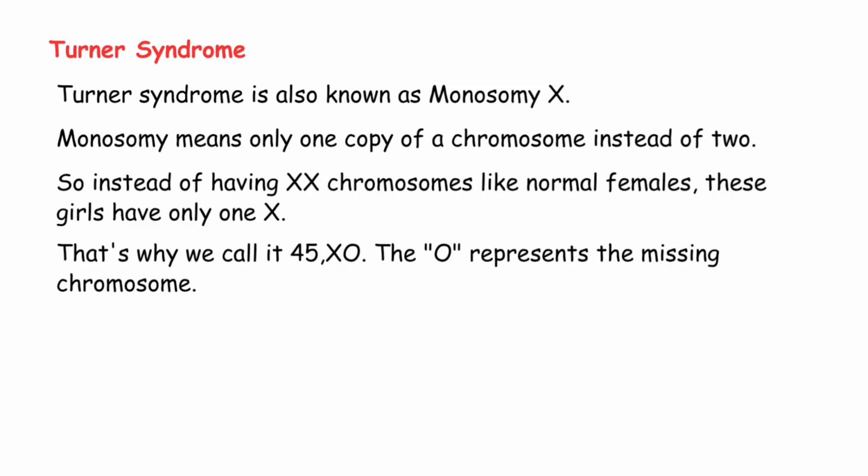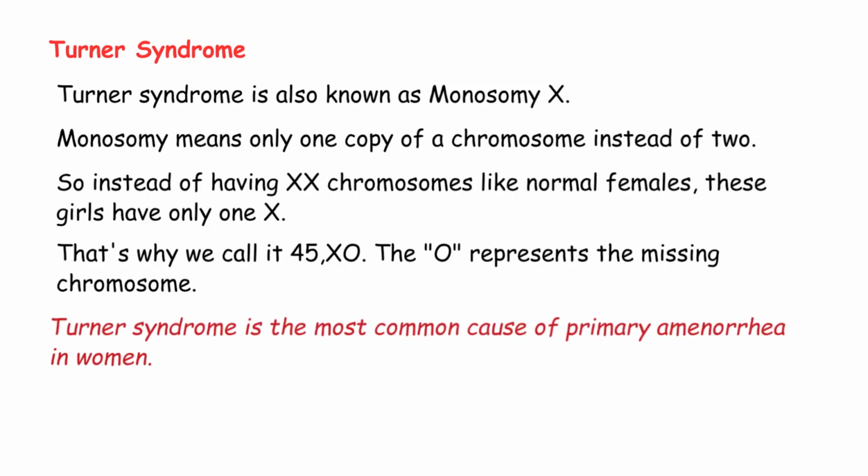Now, here's a very important exam point. Turner syndrome is the most common cause of primary amenorrhea in women. Primary amenorrhea means a girl has never had her periods even by age 15 or 16. If you see primary amenorrhea in an exam question, always think of Turner syndrome first.